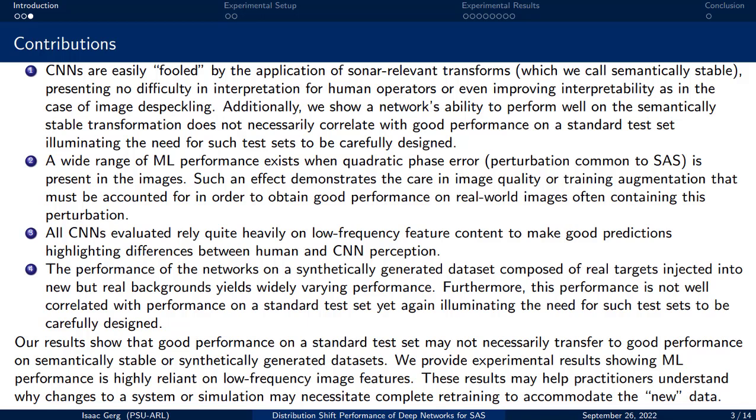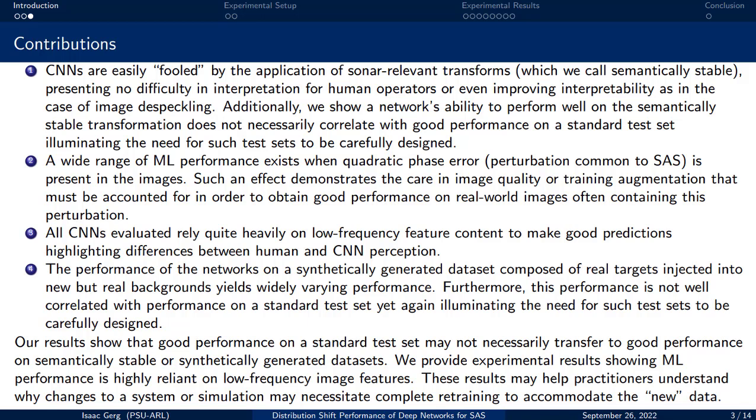2. Quadratic phase error, which is a common phase error in SAS imagery, results in wildly varying performance across deep networks. 3. Deep networks evaluating SAS imagery often rely on low-frequency image content, which is not the case for the human visual system, generally speaking. And 4. We show that performance on a synthetically generated test set varies widely across networks. Overall, good performance on a standard test set does not correlate to good performance on these aforementioned distribution shifts.